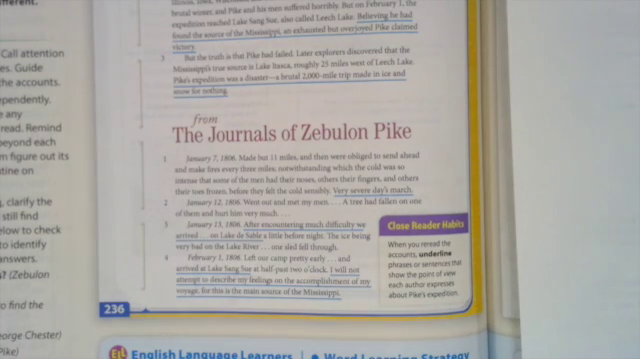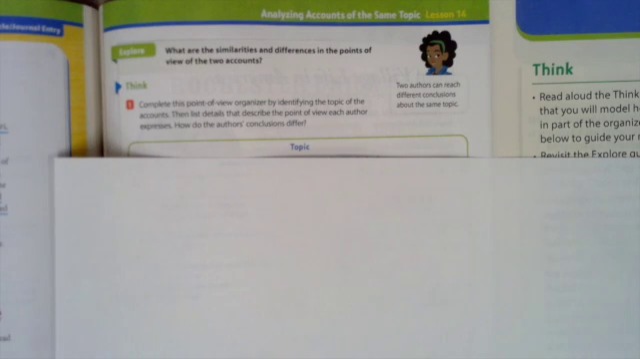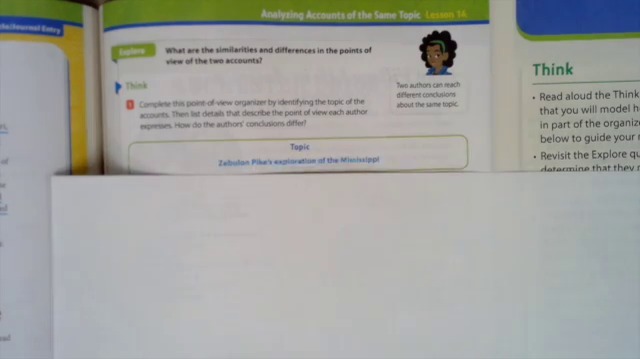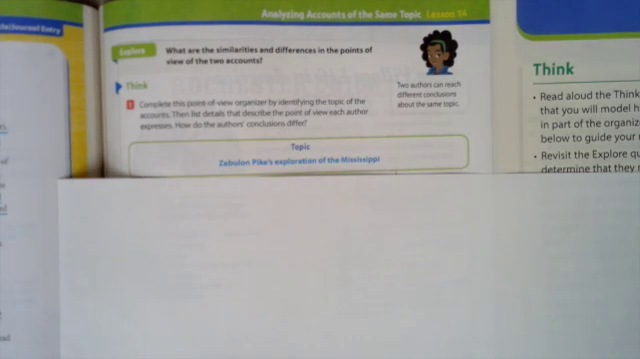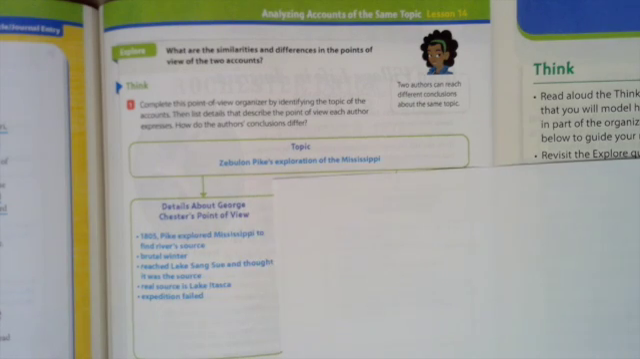Now we're going to look at page 237 at the chart. So on the chart, the topic that is being discussed in both passages that we read is the expedition of the Mississippi River, Zebulon Pike's exploration of the Mississippi. Now we're going to talk about the points of view that were expressed from each person. So we're going to do the points of view about George Chester first.